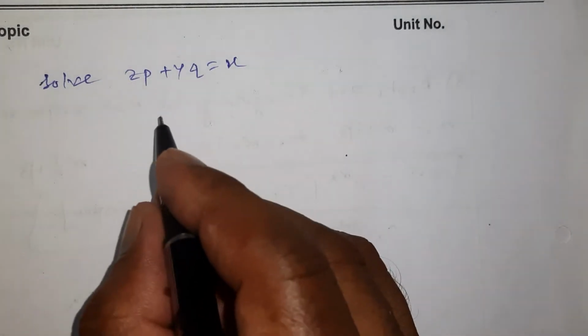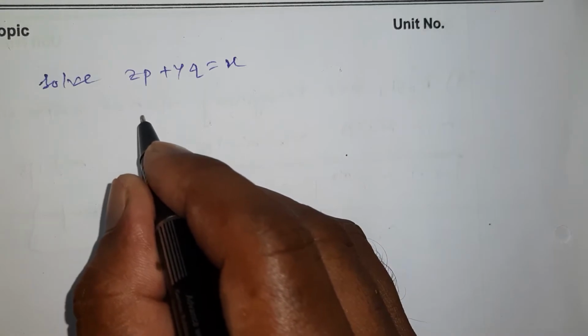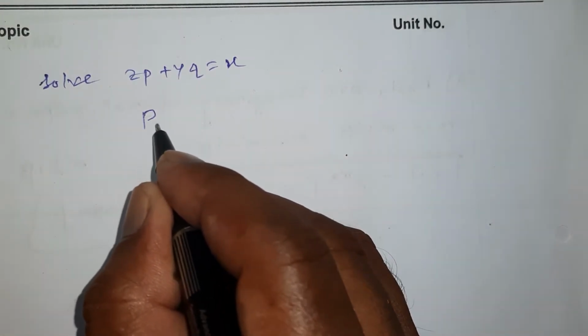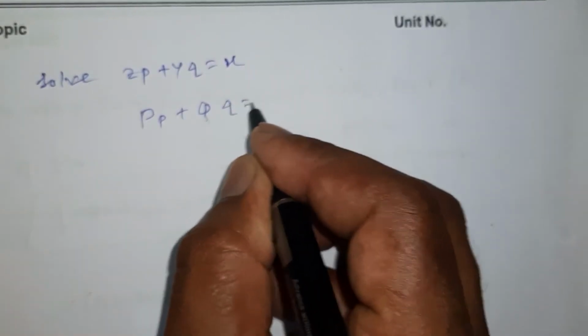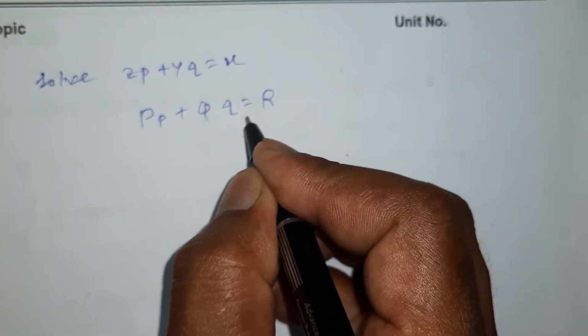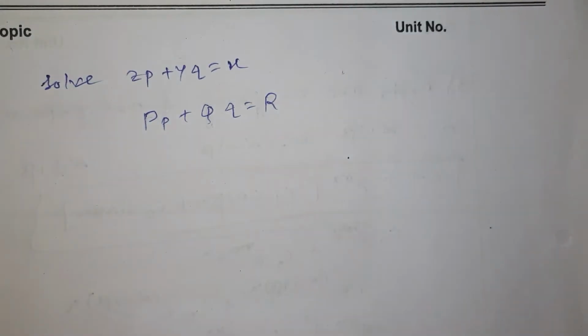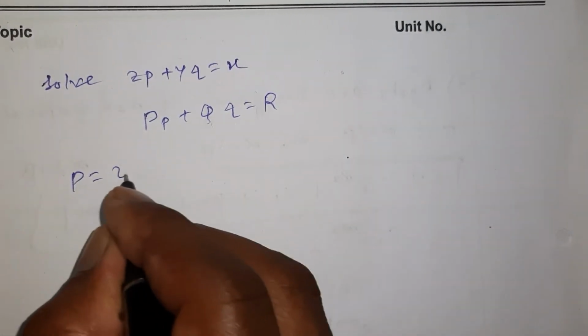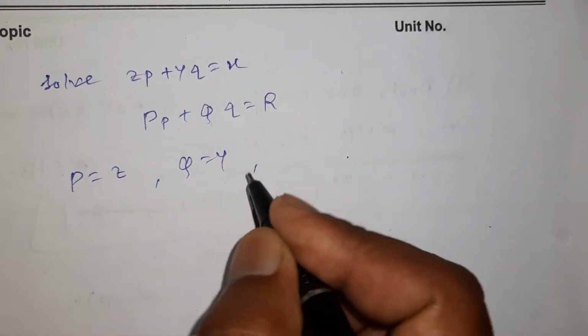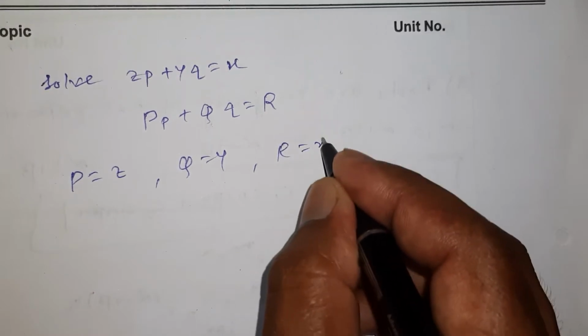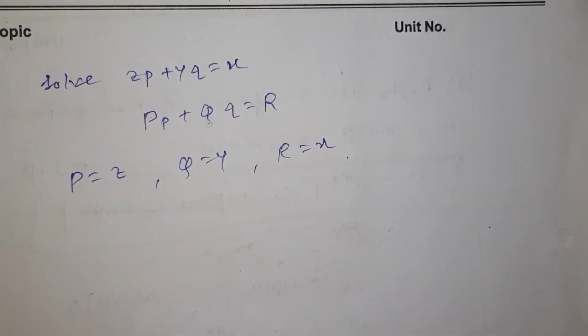Now compare this equation with our linear equation, capital P into small p plus capital Q into small q is equal to capital R. So what is the value of P here? Capital P is equal to z, capital Q is equal to y, and capital R is equal to x.